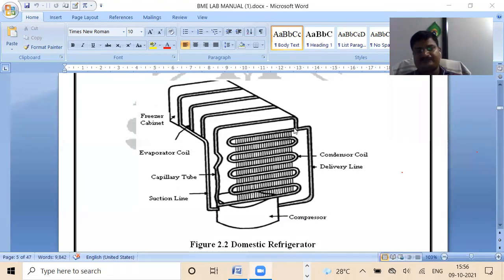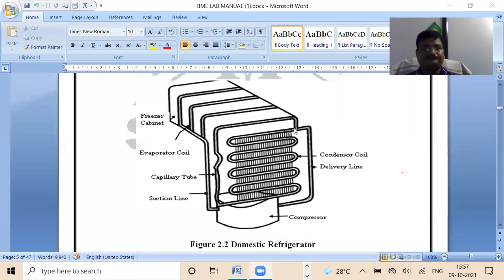So many times your fridge is not in a position to work due to two major faults. One fault is about the compression system, and second fault is leakage of the refrigerant. बहुत बार फ्रिज में ये दो important fault पाए जाते हैं, and this is the description or the explanation about the freezing system.